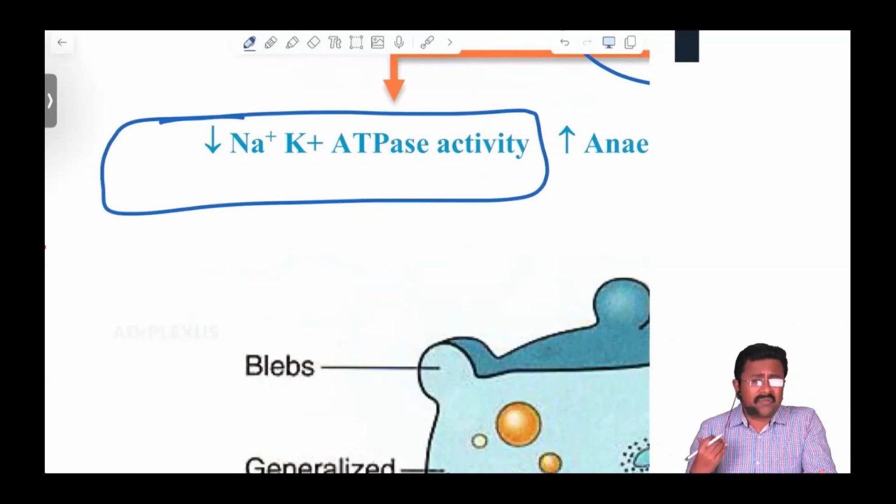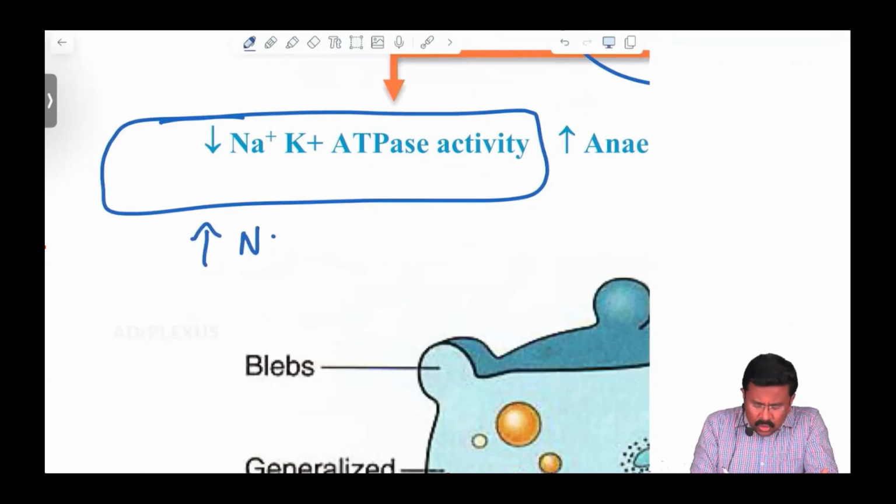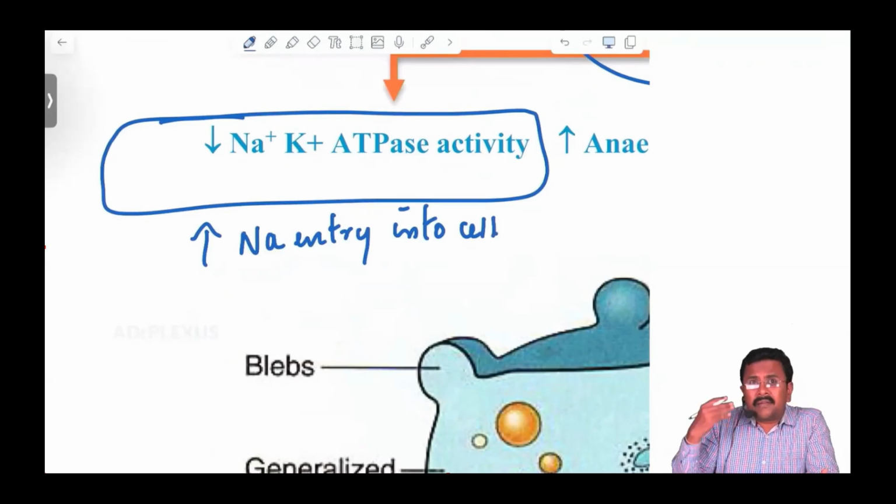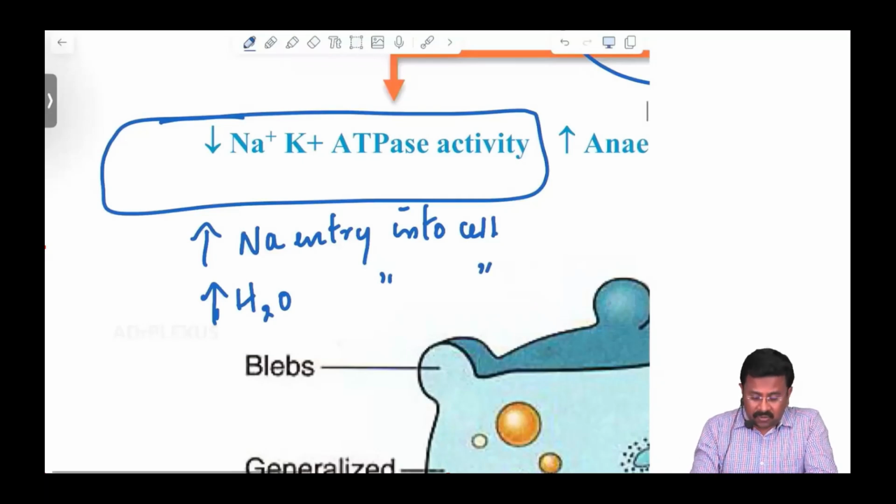Recollect from your physiology, what will happen if the sodium potassium ATPase activity is decreased? There will be increased sodium entry into the cell. And if sodium is entering the cell, more water also enters the cell. So there will be increased water entry into the cell.